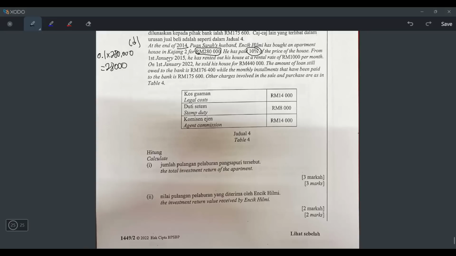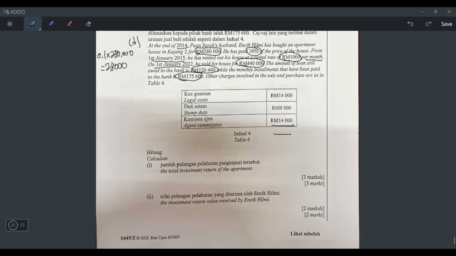And then they say from 1st January 2015, he has rented out his house at a rental rate of 1,000 ringgit per month. On 1st January 2022, he sold his house at 440,000. The amount of loan still owed to the bank is this, while the monthly installment that have been paid is this. Other charges is okay, legal costs, stamp duty, agent commission. So these are all the extra charges lah. And then calculate the total investment return.